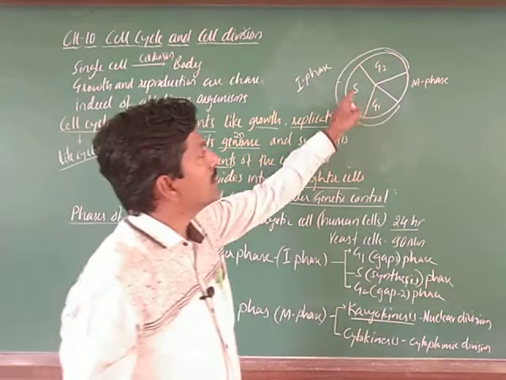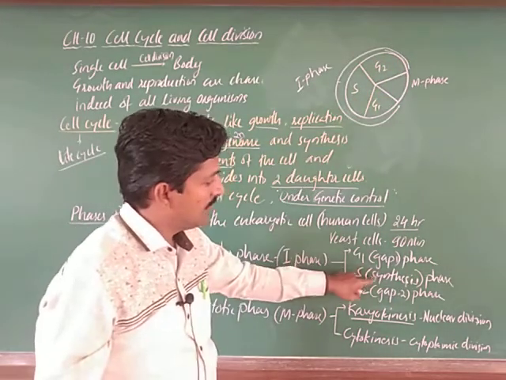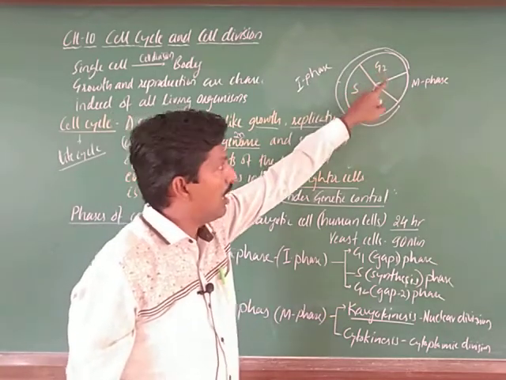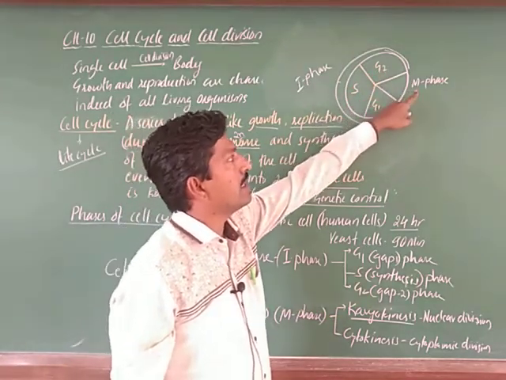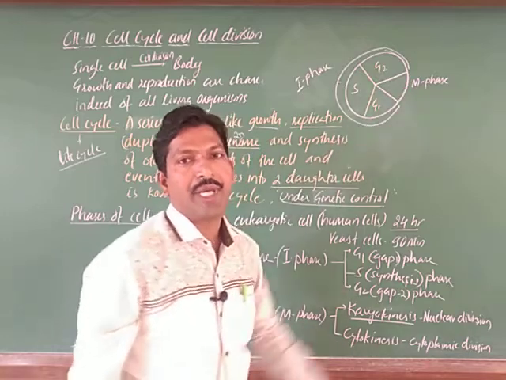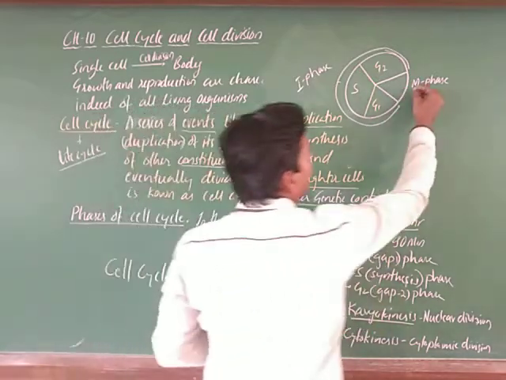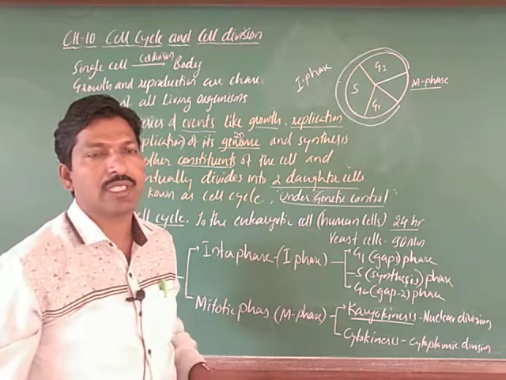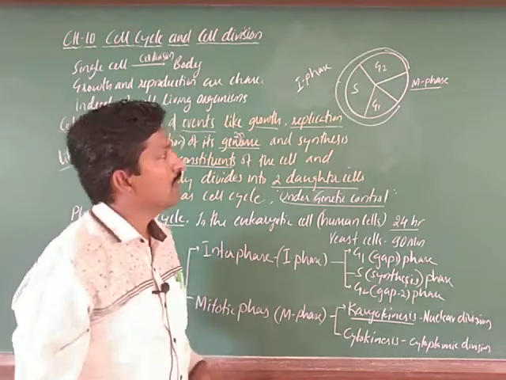Gap 1 phase, S phase means synthetic phase, and G2 phase. After G2 phase it enters the next mitosis. M phase means mitotic division, or it may be meiotic also, right. We will discuss mitosis and meiosis later.